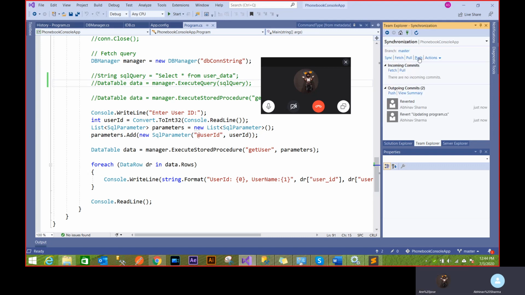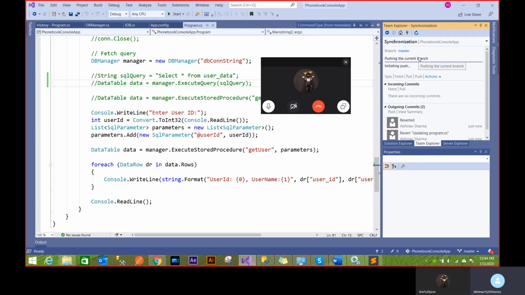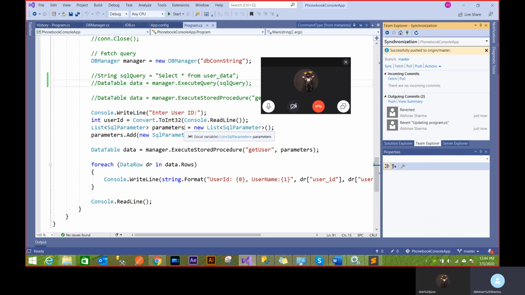GitHub has to know that you are doing some change. So I'll just push. Now this change is all reverted. So that's one more amazing utility of this. You can do a collaboration, and now multiple people can write the same code. You can also have a Git. We can both push commits.